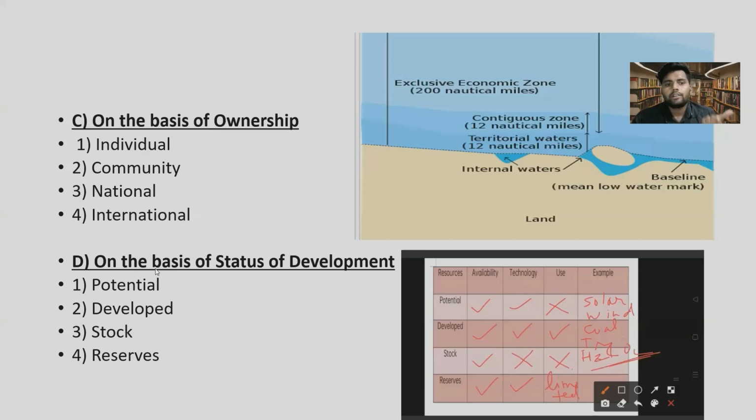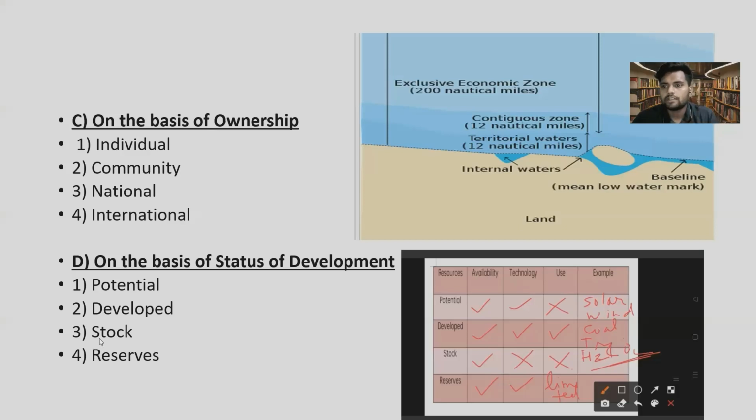Now talking about the resources on the basis of status of development. These are again classified into four parts. First, potential resources. These are resources that are found in a particular region, but they have not been utilized. In Rajasthan, we have a lot of wind and solar energy, but they are not properly used because the technologies are not properly developed. Second are developed resources. These resources have been surveyed, their quality and quantities have been measured, and now they are ready for utilization. So they come under developed resources.